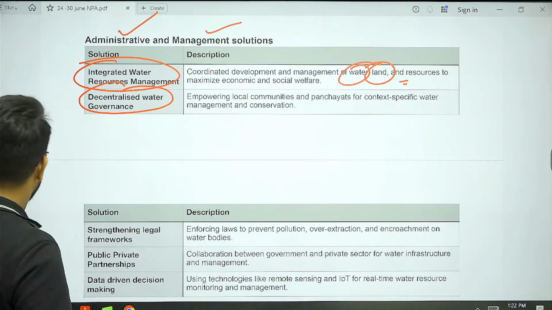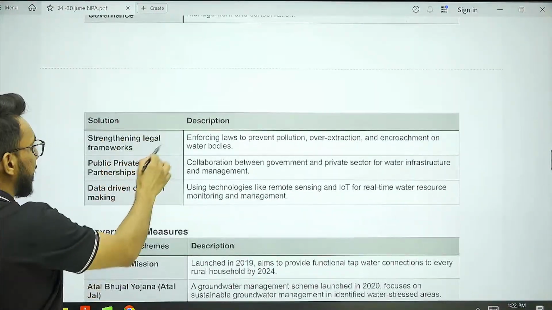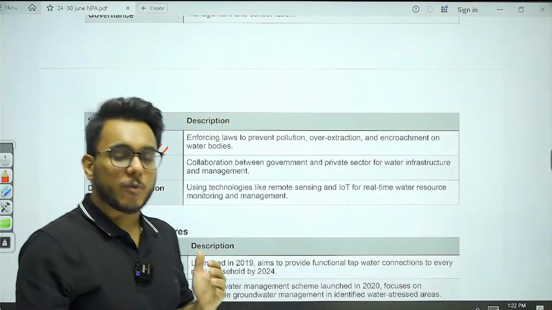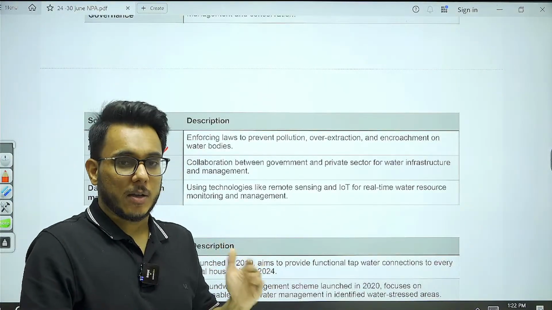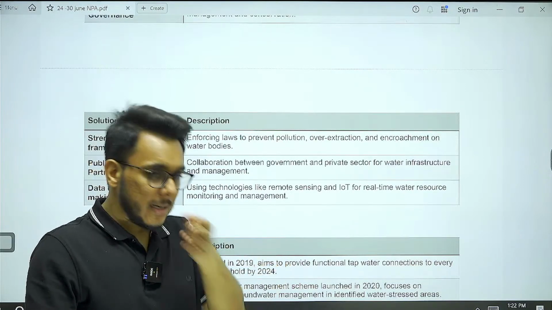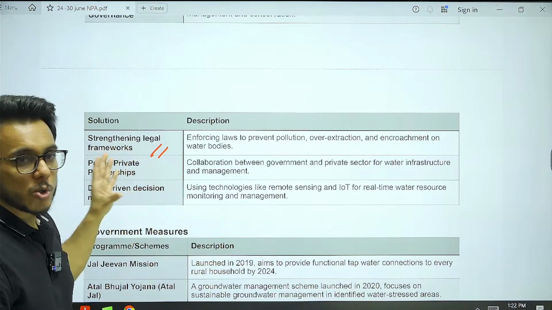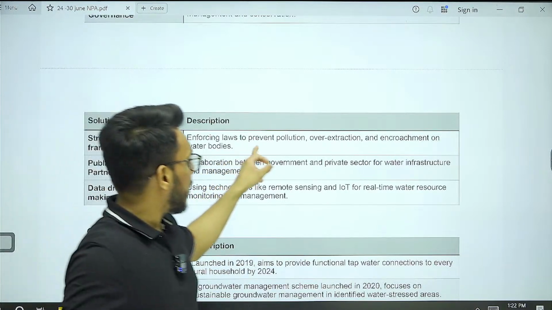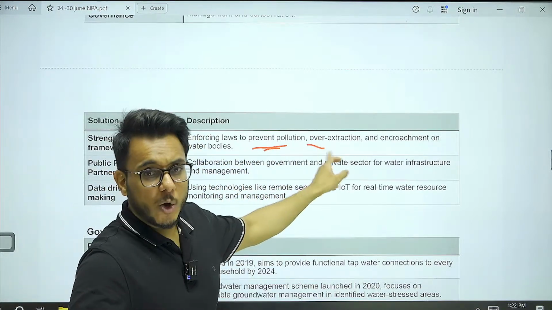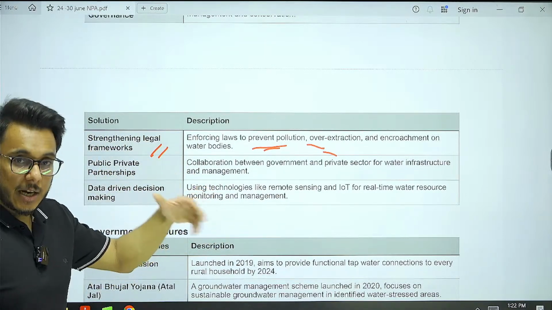Then we need to strengthen the legal frameworks. Basically, we need to strictly enforce the laws to reduce pollution. If there is water wastage by commercial or residential industries, there need to be adequate fines. So legal laws should be used to reduce pollution, to reduce the over-extraction of water, and to stop encroachment on the wetlands, etc.